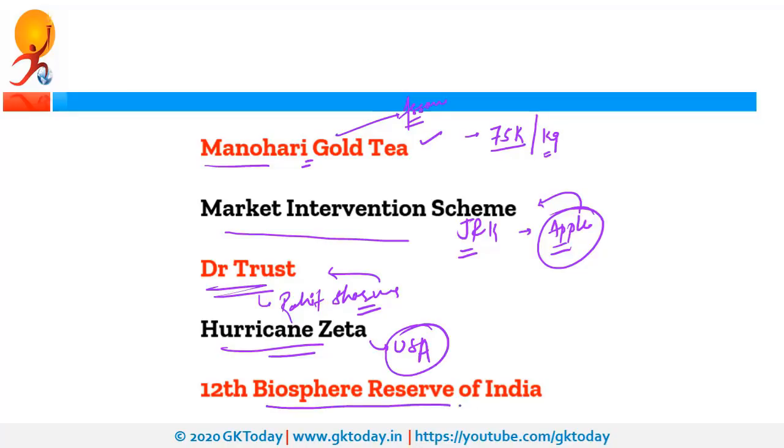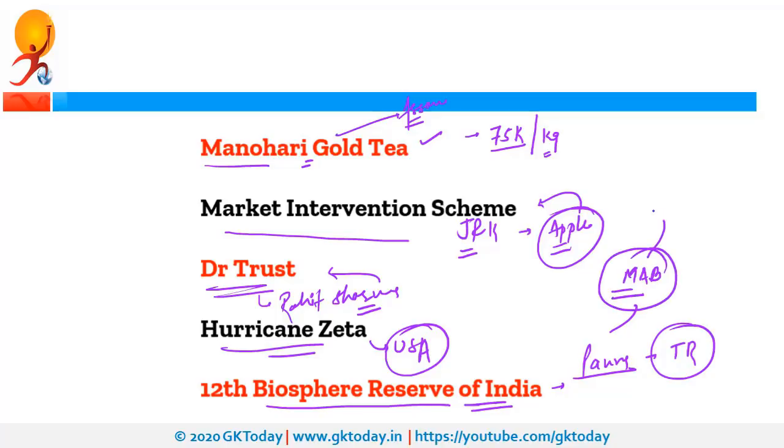Next is 12th Biosphere Reserve of India. So recently Panna Tiger Reserve was made a part of MAB. MAB is Man and Biosphere Programme. It is a program of UNESCO. This Panna Tiger Reserve is in Madhya Pradesh and it is the 5th Tiger Reserve in Madhya Pradesh.